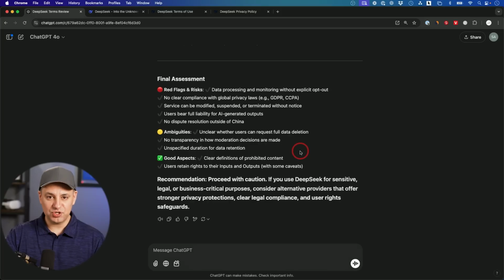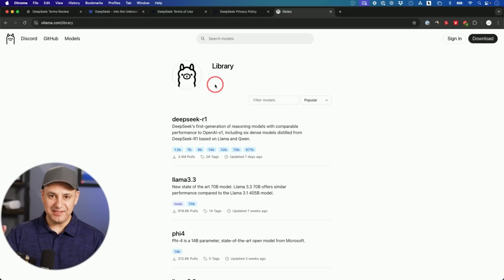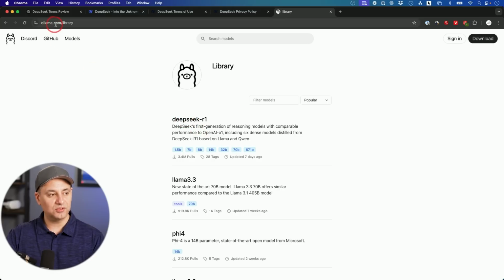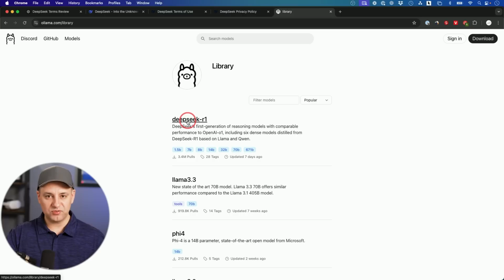But there's a couple of things you could do if you still want to use DeepSeek. One of them is you could actually install a version of DeepSeek locally. DeepSeek R1 can be installed locally. It's probably not going to be the full-blown version you're using on the chat website, and I covered this in a different video. But there is a website called ollama.com, and this works for Mac, PC, and Linux. And DeepSeek R1 has all these different distilled versions. So these are DeepSeek R1, but in a way that you could run them on your computer.